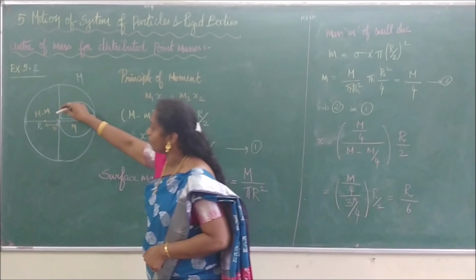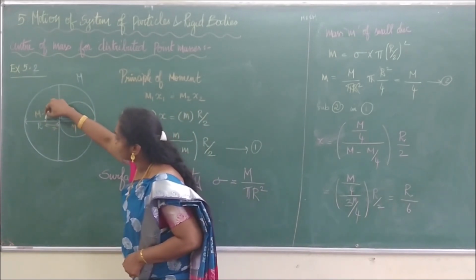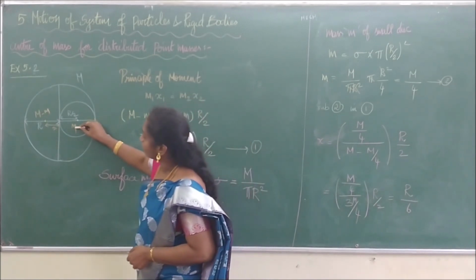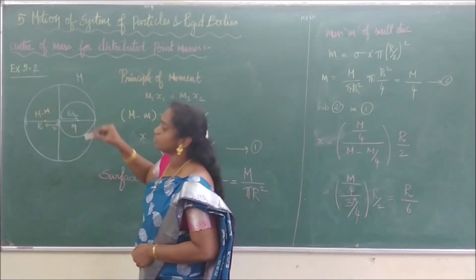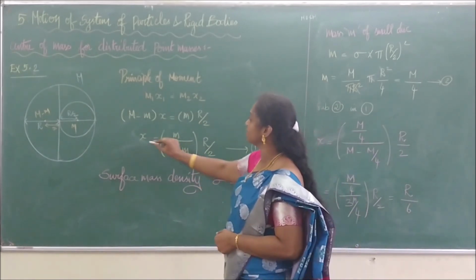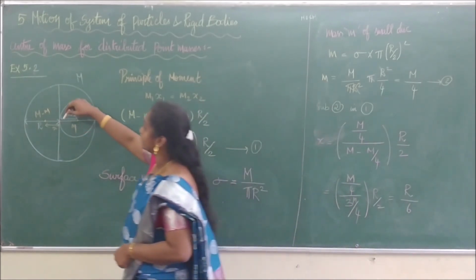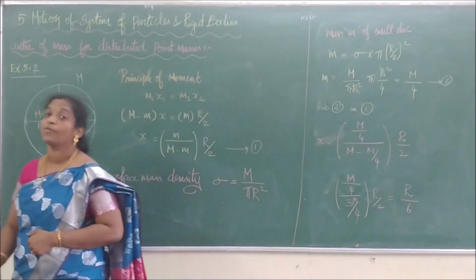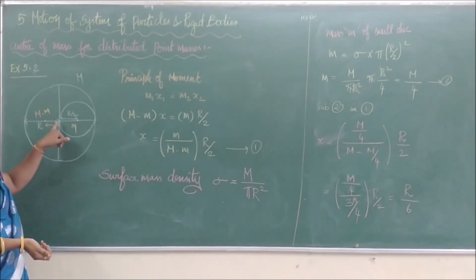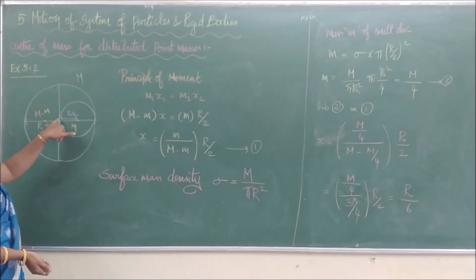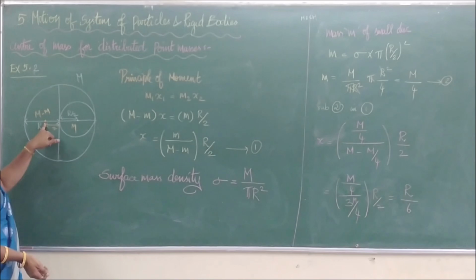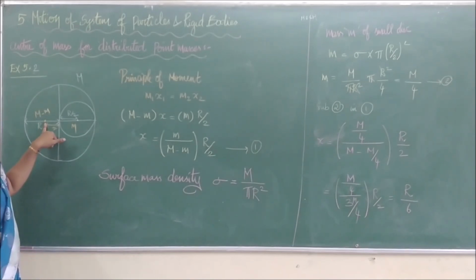Here I am going to consider m1 as M minus m, into the distance x, and then small m, at a distance of R by 2. So from that we find x. We don't know at what distance the center of mass has been shifted. Actually, if I take this whole circle, the center of mass will be here. Since this part has been removed, the center of mass has been shifted by a distance x. So we manually consider the point x.